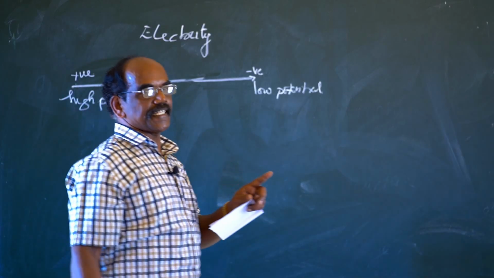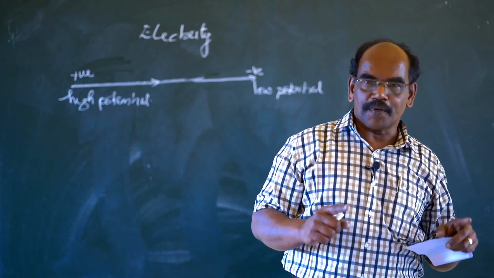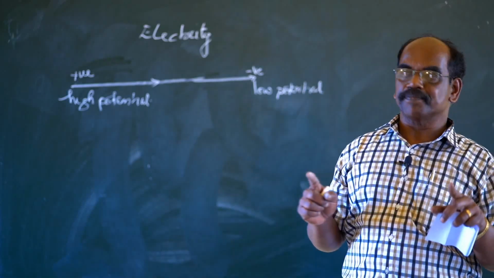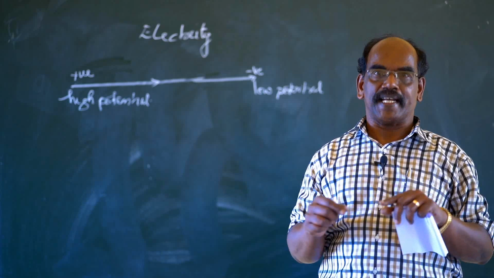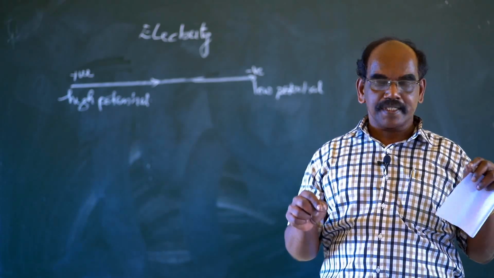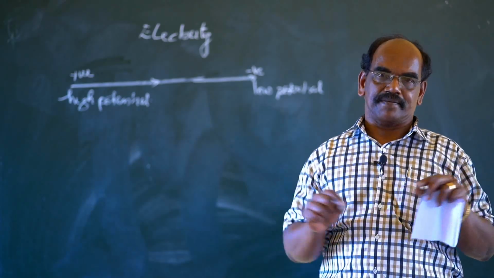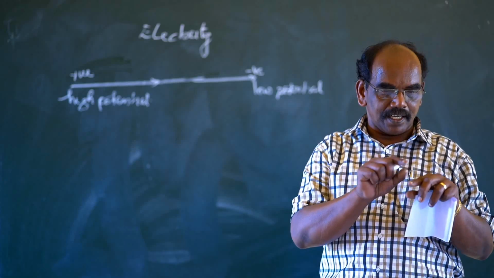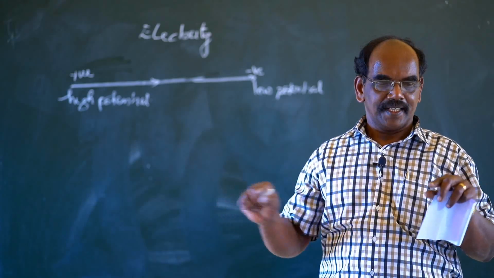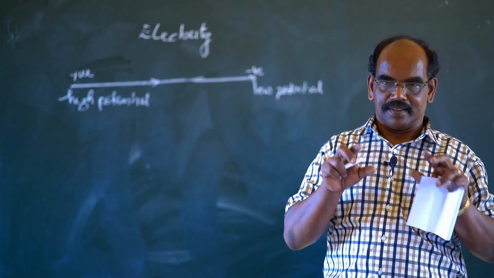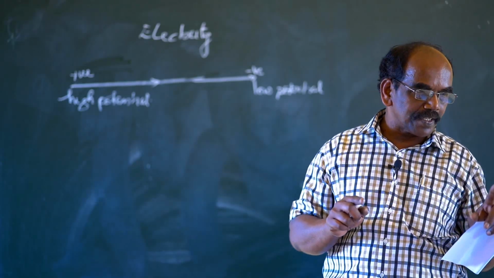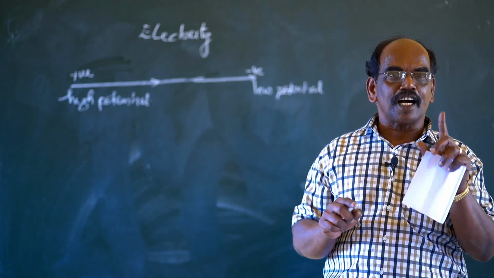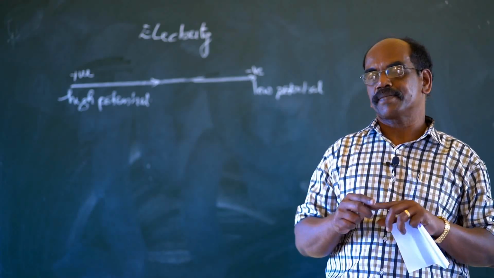The first component is the source of current. The second component is the metallic conductor through which the electrons are passed. The third component is a plug, key or switch. And the fourth one is an electrical appliance.